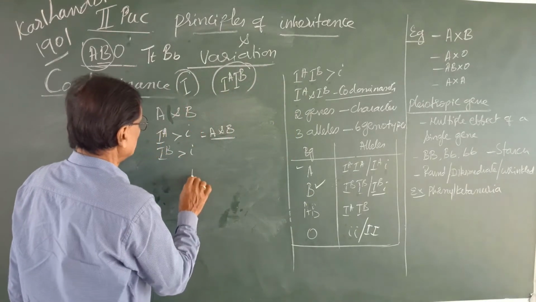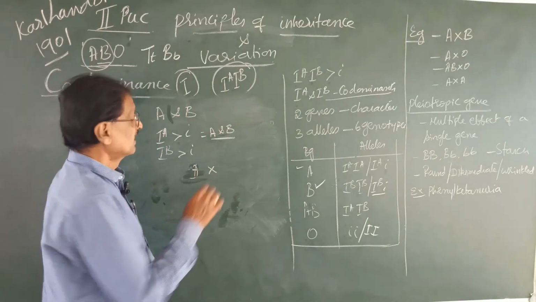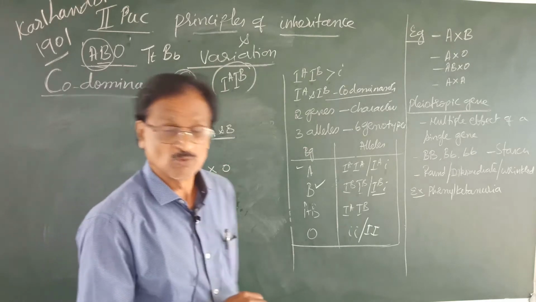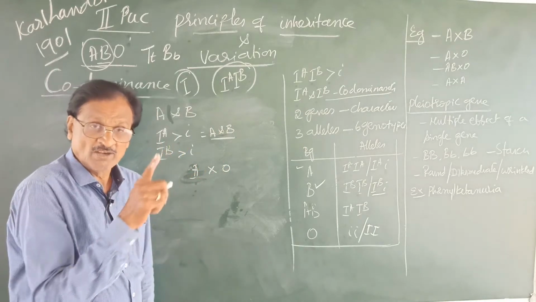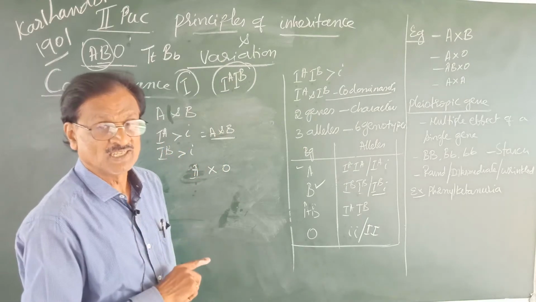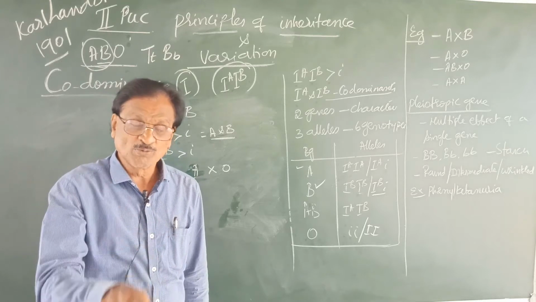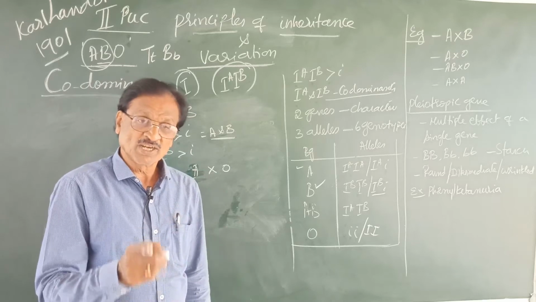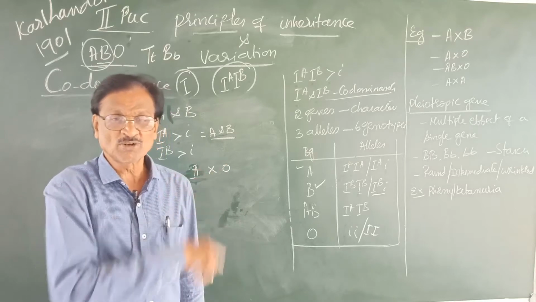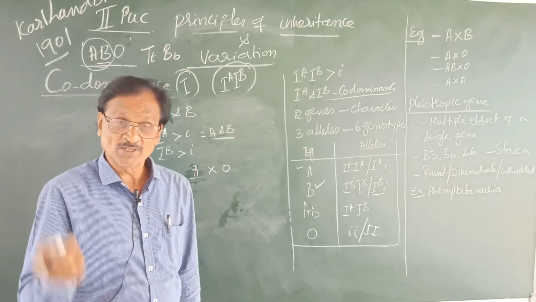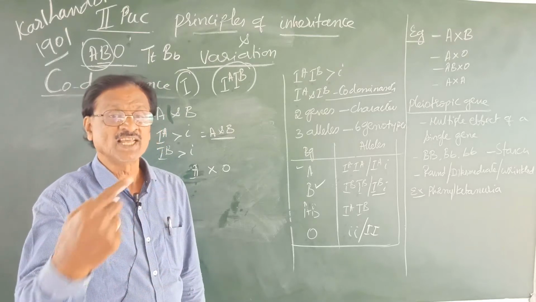For example, if an A blood group man marries an O blood group woman, what may be the genotype for A? We always have to take the heterozygous condition rather than the homozygous condition, because if we take the homozygous condition, naturally all the possible blood groups you don't get. If you take the heterozygosity, then naturally all the possible blood groups can be seen in the next generation, or in their offspring.